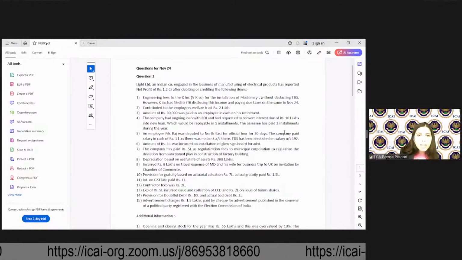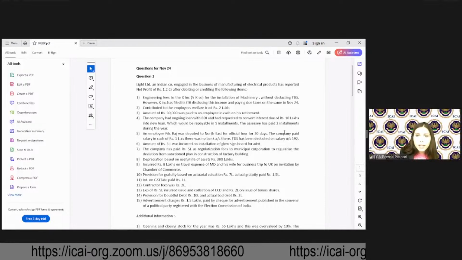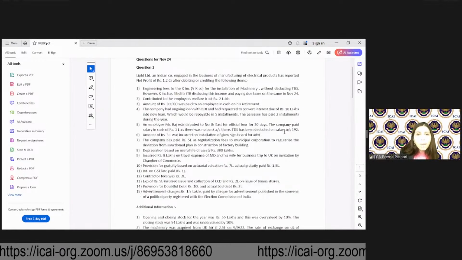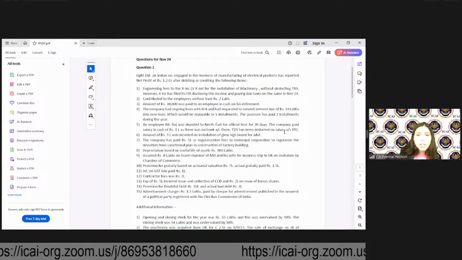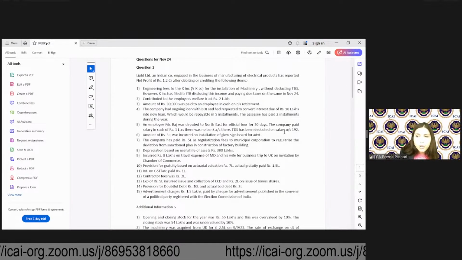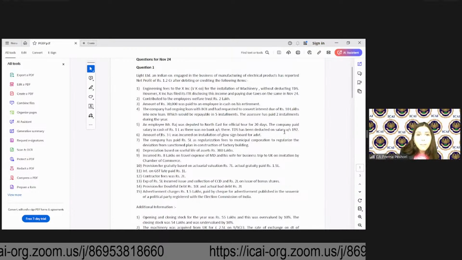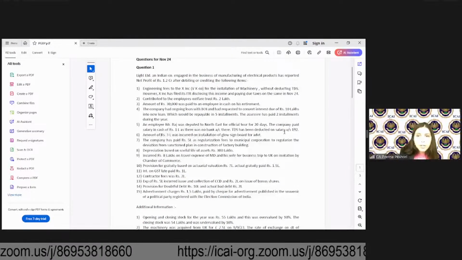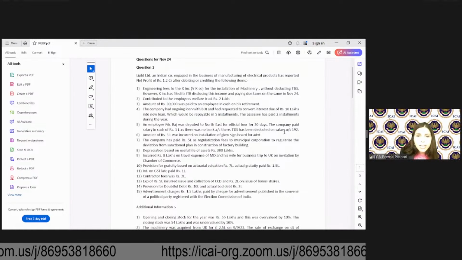The company paid salary in cash of 1 lakh as there was no bank account there. TDS has been deducted on salary under section 192. Amount of 3 lakh was incurred on installation of glow signboard for advertisement. The company has paid 5 lakh as regularization fee to the municipal corporation to regularize the deviation from sanction plan in